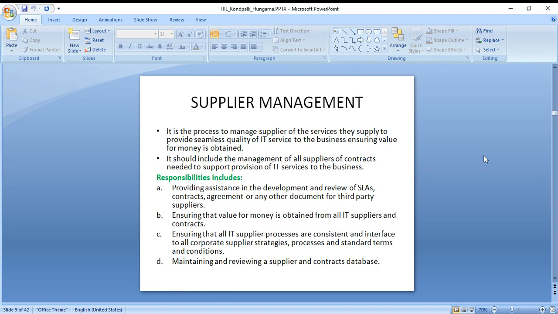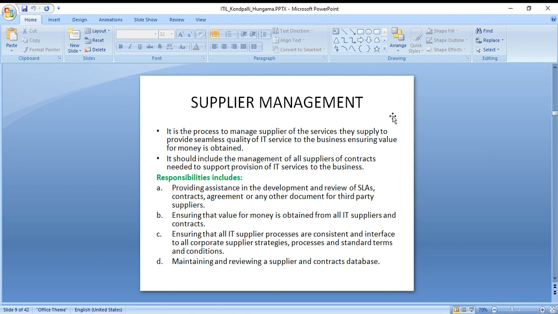Now supplier management. This is not that important, just that I prepared it myself so that at least I'll have a basic understanding of what supplier management is. It's about whatever IT services are supplied to a client, who may be sitting in the UK, Hong Kong, or any other place.